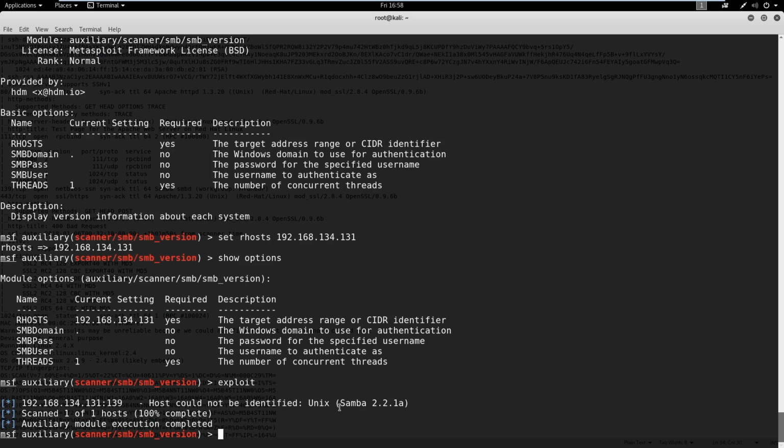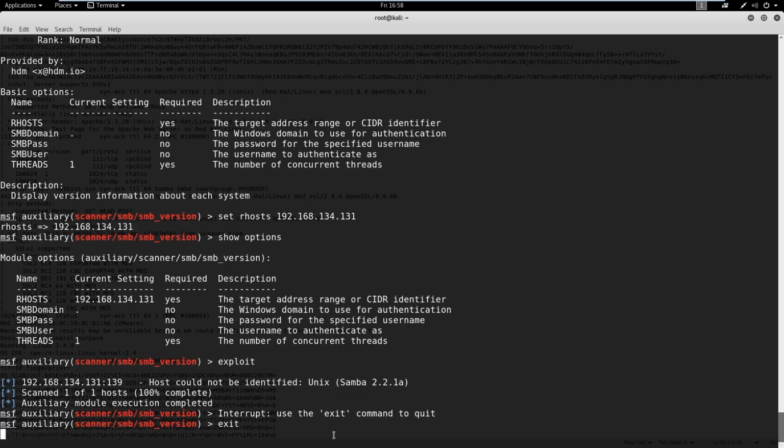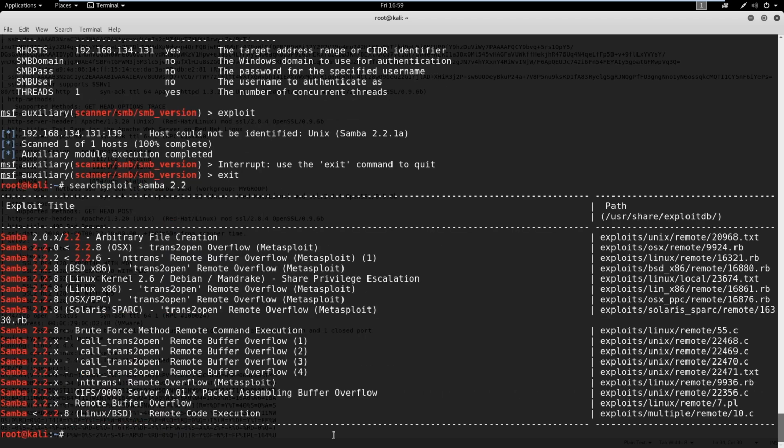And there you go. So we have Samba 2.2.1a. So that's really useful information. I'm going to go ahead and exit out of here. And we're just going to use a tool called searchsploit to see if we can find anything. I like to start more detailed. We'll try just 2.2. If we do 1a, it might be too detailed.